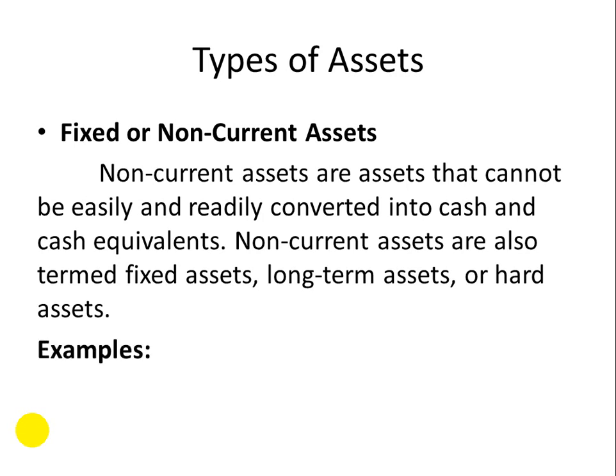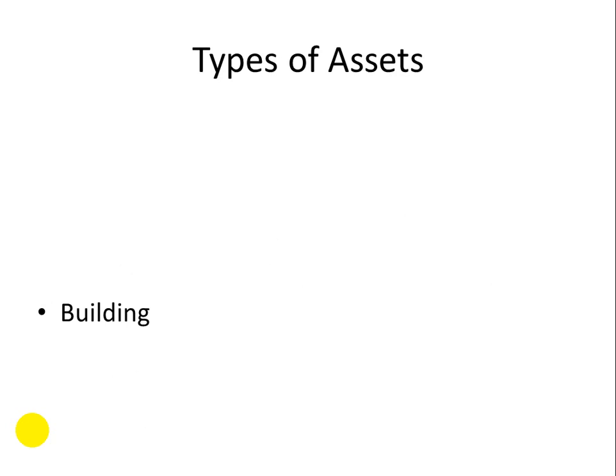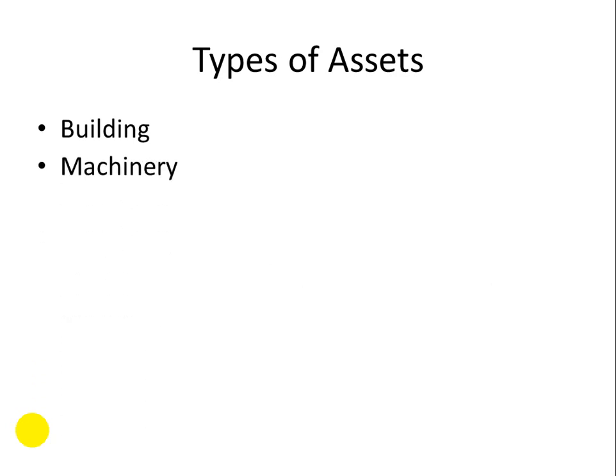Okay, examples of fixed assets are land, building, machinery, vehicles, etc. But you should note one thing: vehicles.